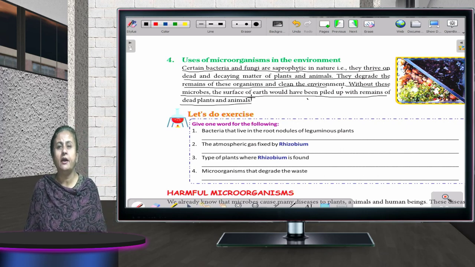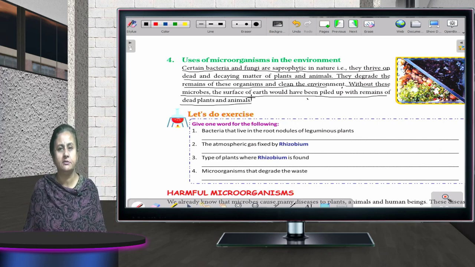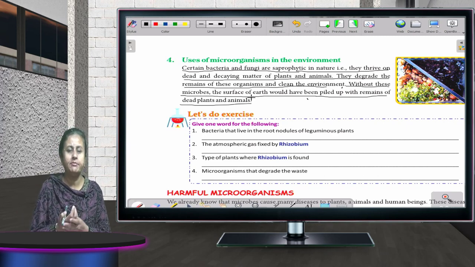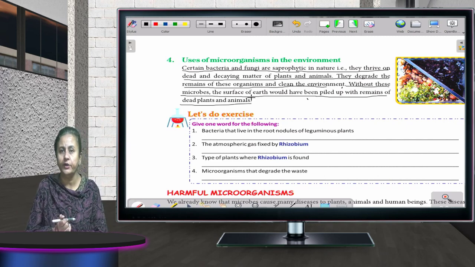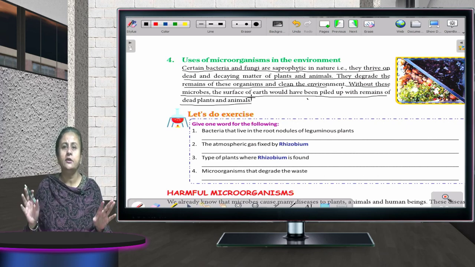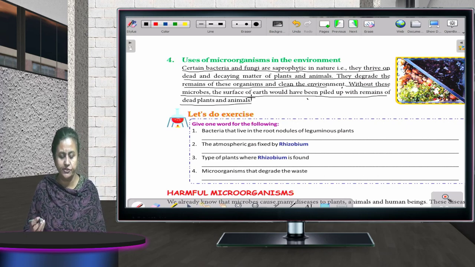Suppose any plant dies or any animal dies, what happens? No one is there to take them and bury them in the soil. What happens? Different microbes start growing, and when they start growing, they eat up that plant or that dead animal and help in keeping the environment clean and green. Fine, children? Then harmful microorganisms.